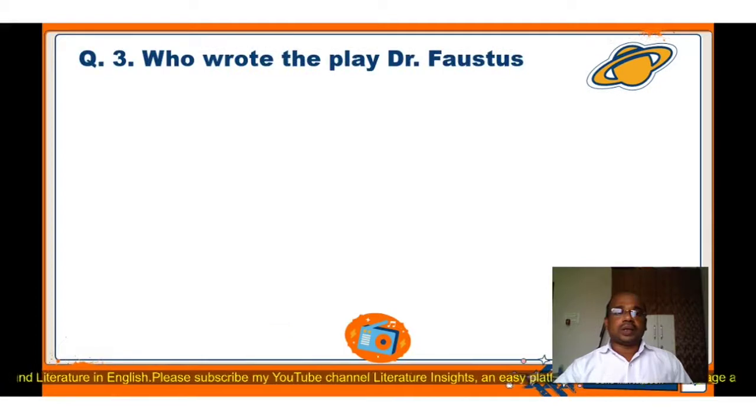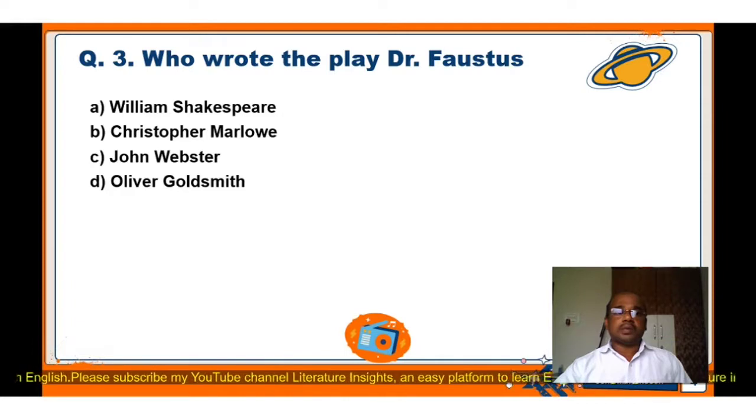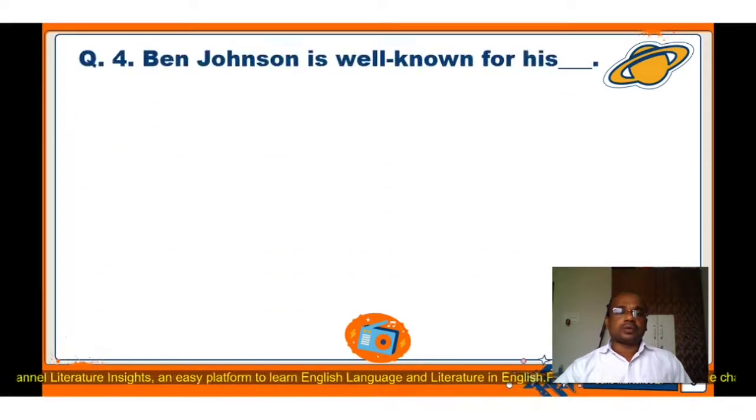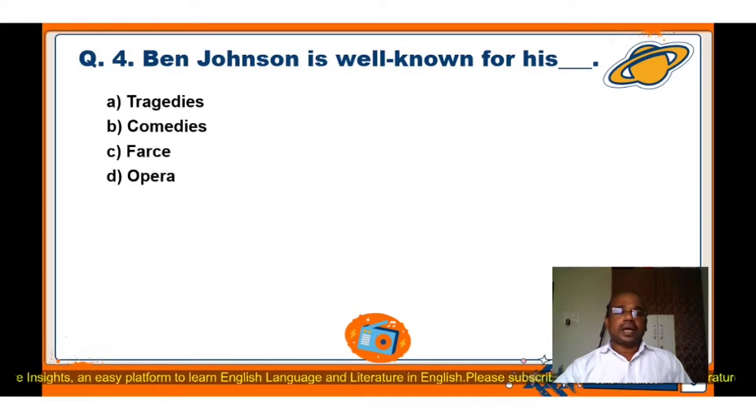Question number 3. Who wrote the play Dr. Faustus? Again four options are here: A. William Shakespeare, B. Christopher Marlowe, C. John Webster, D. Oliver Goldsmith. The correct answer of this question is B, Christopher Marlowe. Christopher Marlowe wrote the play Dr. Faustus. Question number 4. Ben Jonson is well known for his, again four options are here: A. Tragedies, B. Comedies, C. Farce, D. Opera. The correct answer is B, Comedies. Ben Jonson is well known for his comedies.